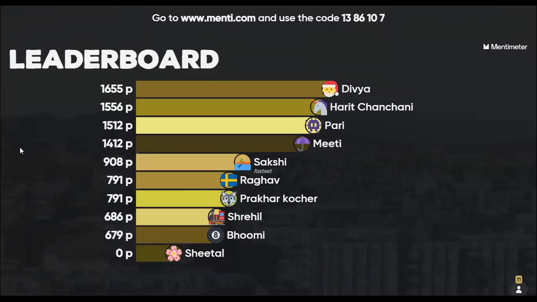This time Divya on top, Harit second, Pari third, Miti fourth, then Sakshi, Raghav. The last question, some students are having doubt about impulse.